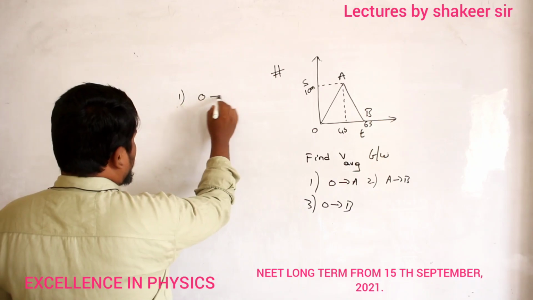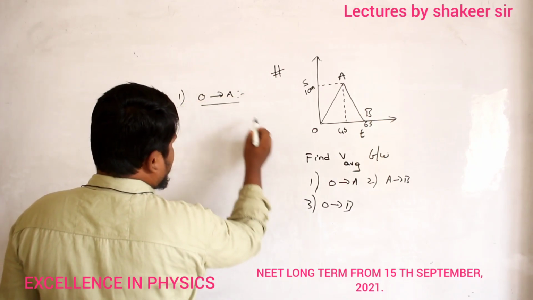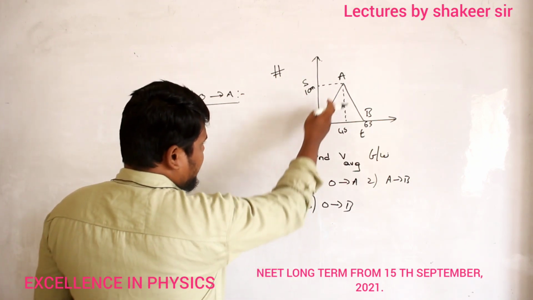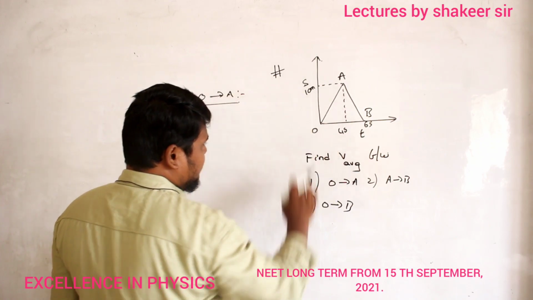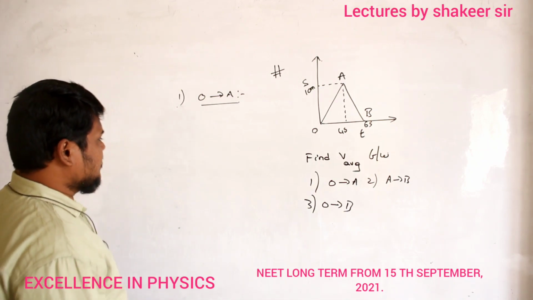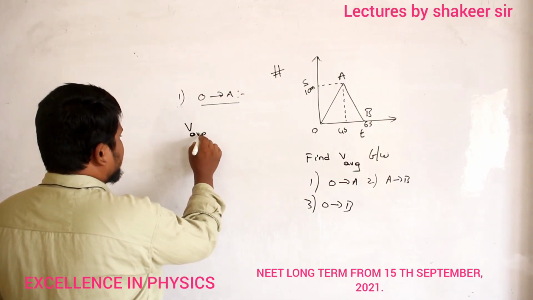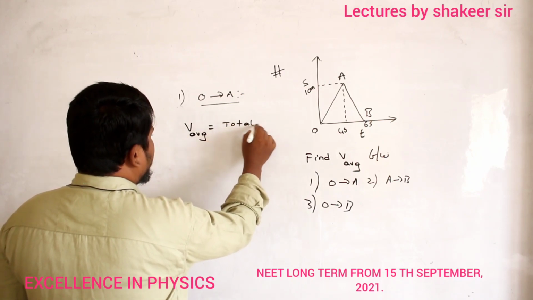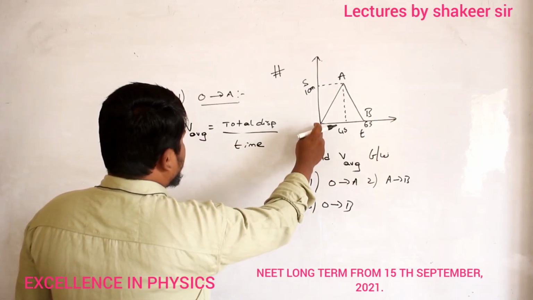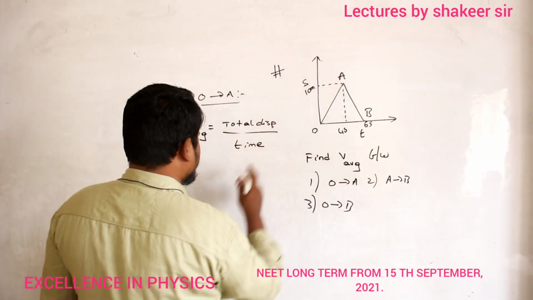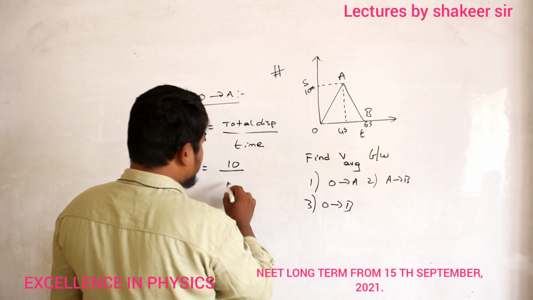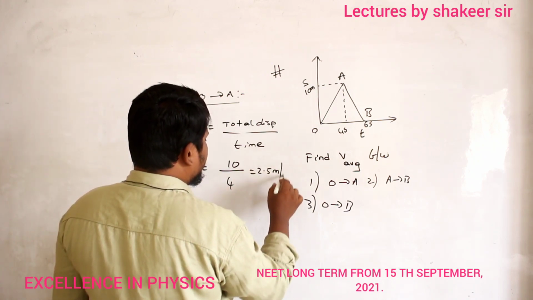Case number 1 is O to A. It means I want to travel from here and I will reach up to here. That's all, no? This is a graph of displacement and time. My initial point is O and my final point is A. What is the definition of average velocity? Total displacement divided by total time. What is the total displacement between O to A? 10 meters. So 10 meters divided by, what is the time taken to travel from O to A? 4 seconds. So it is 2.5 meters per second. That is my answer.